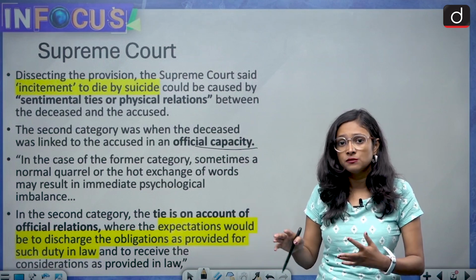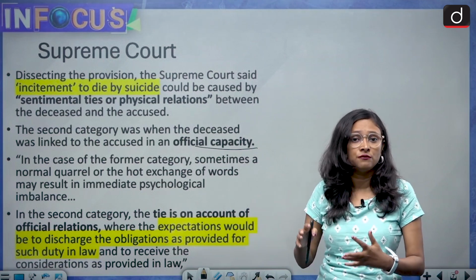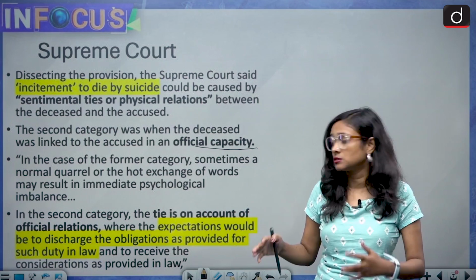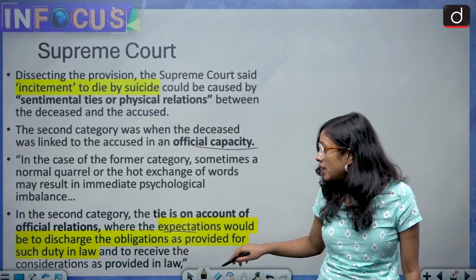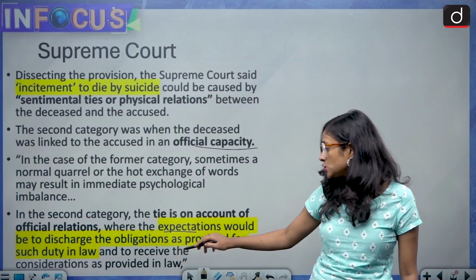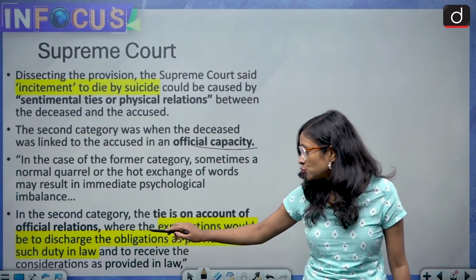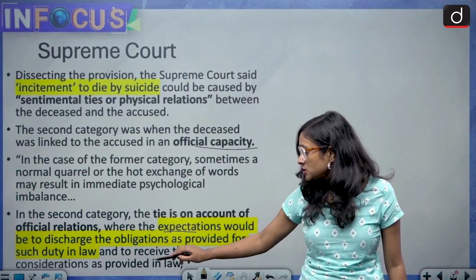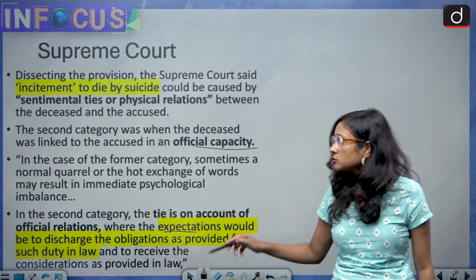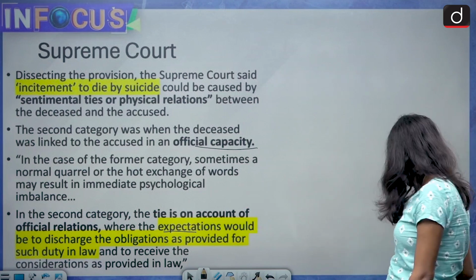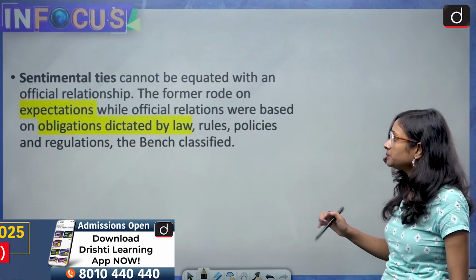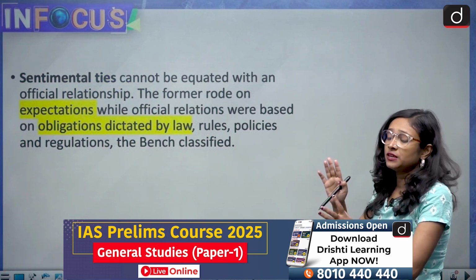In that case, we have to segregate these things and we have to look at the parameters. So it says that it has expectations and the obligation would be discharged as provided for, such as duty in law, and receiving the consideration as provided in law. So this is the difference between sentimental ties and physical relation. Here we'll come to the differentiation.